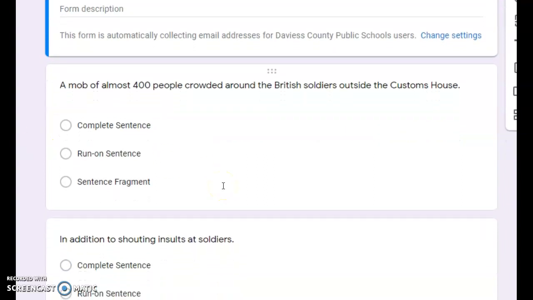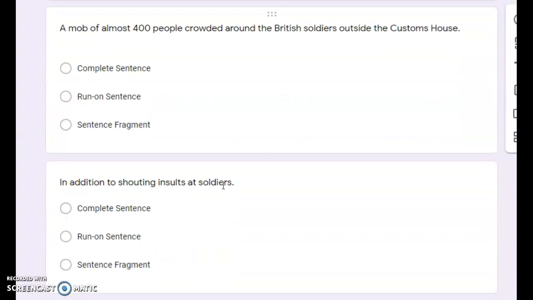Number one says, a mob of almost 400 people crowded around the British soldiers outside the customs house. Is that a complete sentence, a run-on sentence, or a sentence fragment? So we can look and see, does it have a subject, a who or a what? Does it have a verb, an action? Does it have an object? Is it a complete thought? A mob of almost 400 people crowded around the British soldiers outside the customs house.